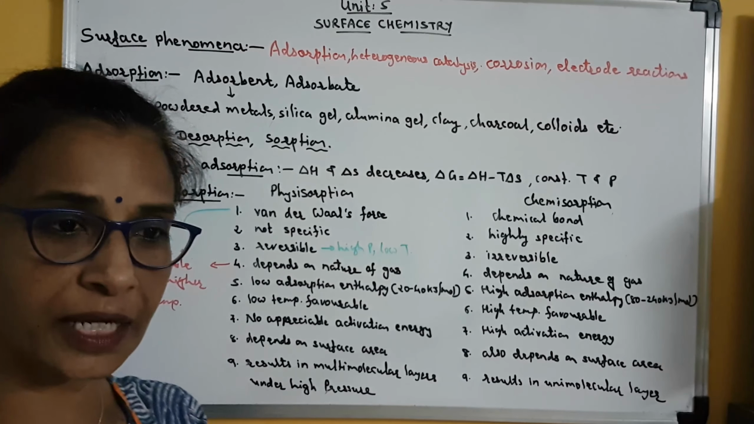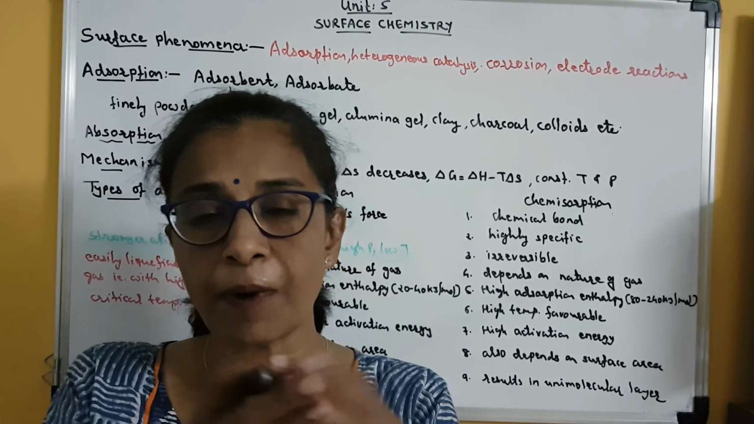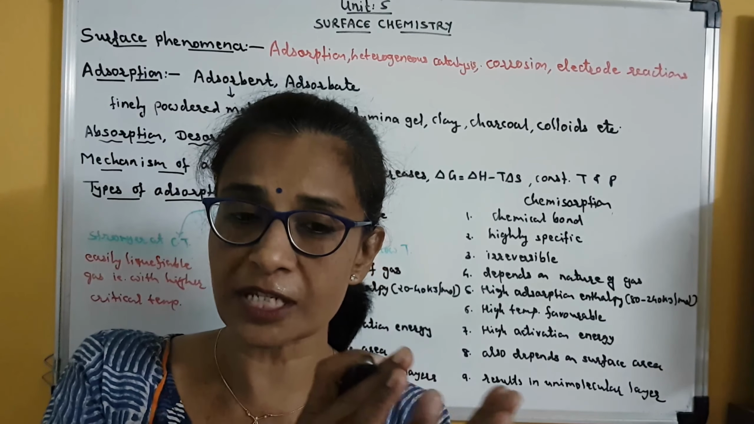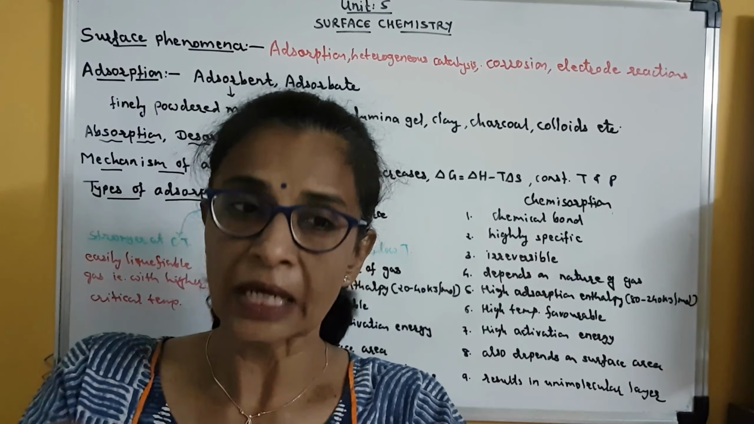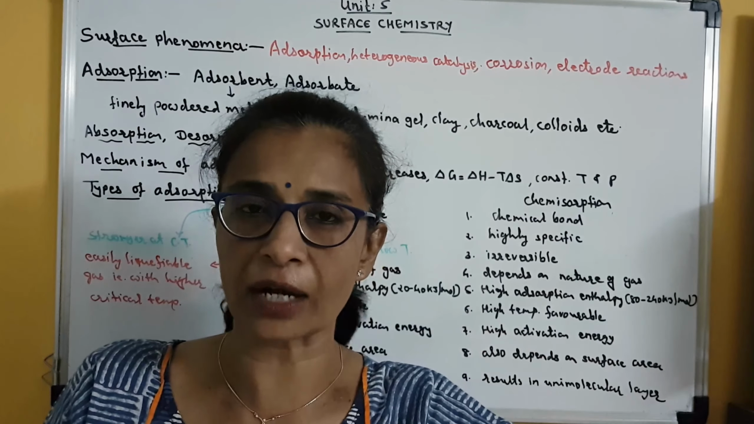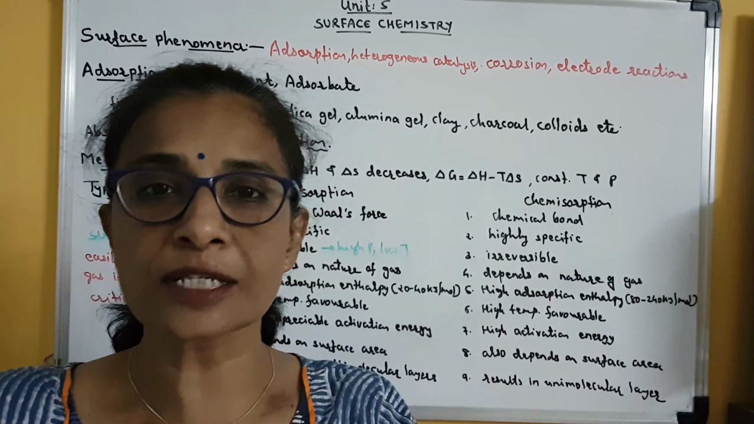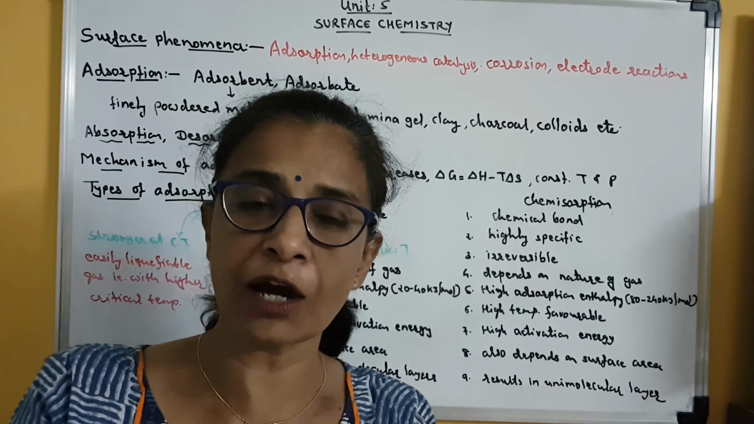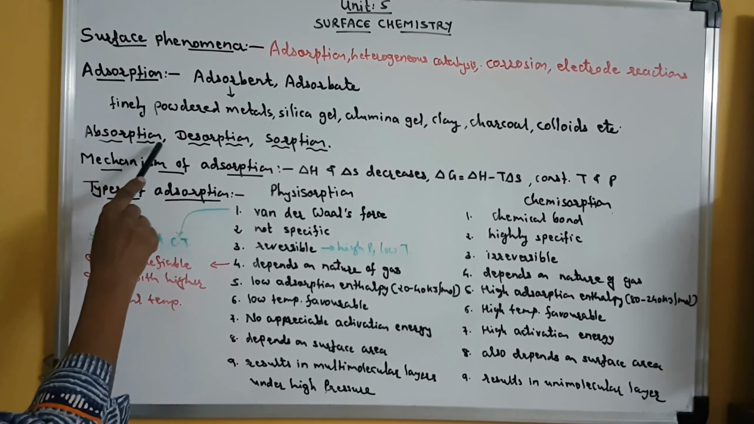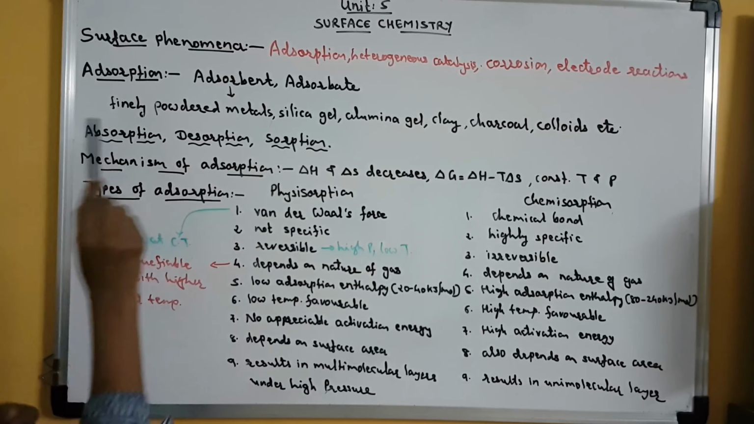Suppose I take a lump of charcoal, and if I take powder charcoal. If we compare the adsorption taking place on the surface of both, it is always found that on the surface of powder charcoal adsorption is more. Clear? Because it increases with increase in the surface area of the adsorbent.